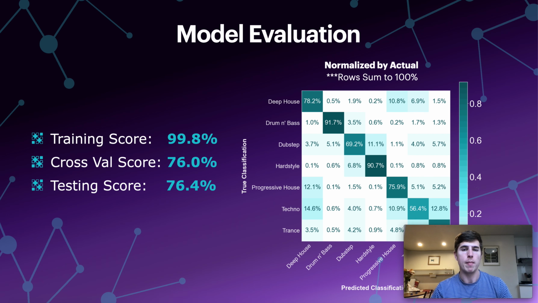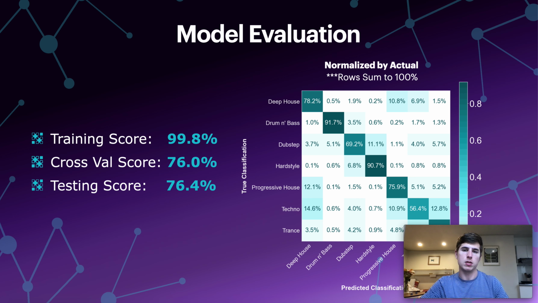So now I'll move on to my model evaluation. The training score for the Random Forest model was near 100%. The cross-validation score and testing score were right around 76%. And here on the right, we see a confusion matrix that shows where we're getting it wrong.